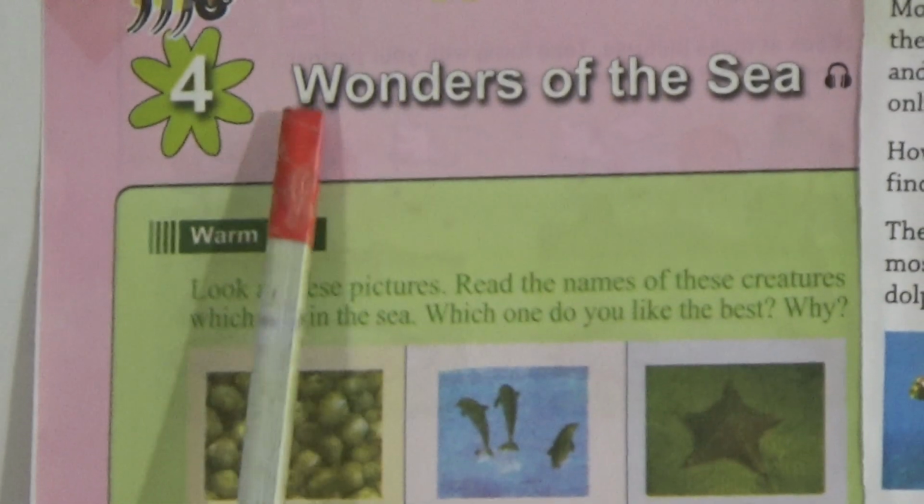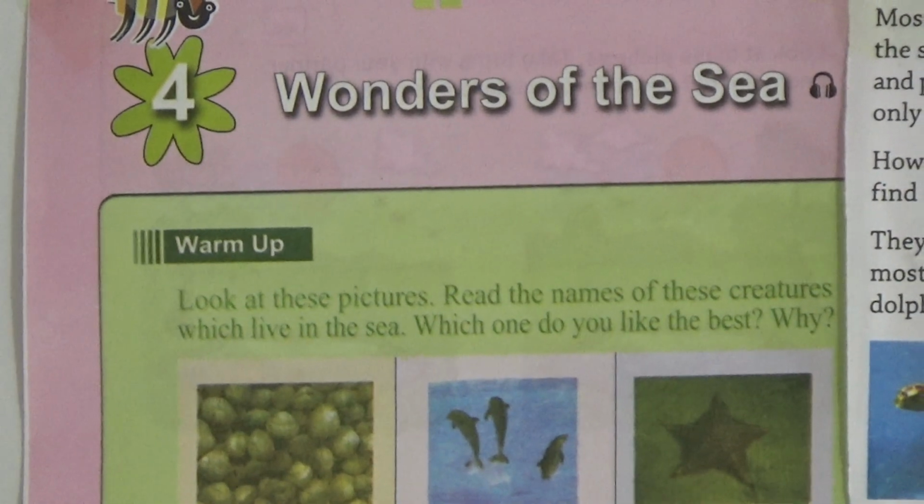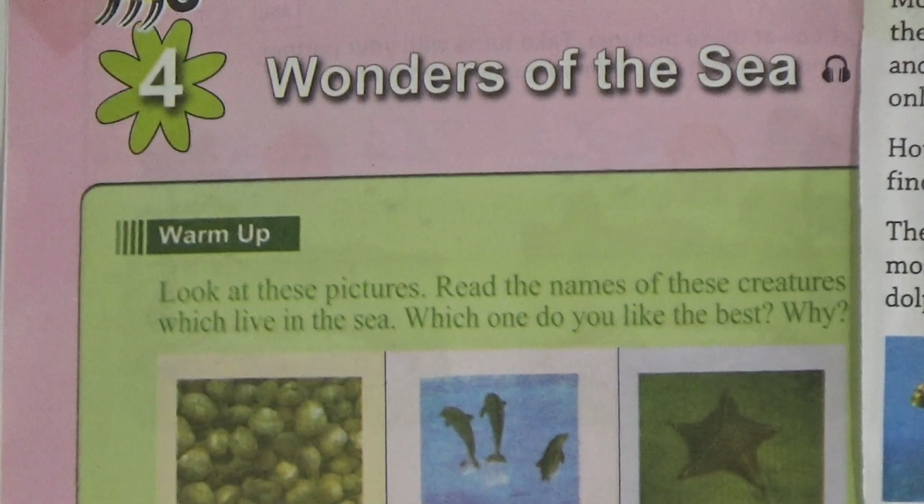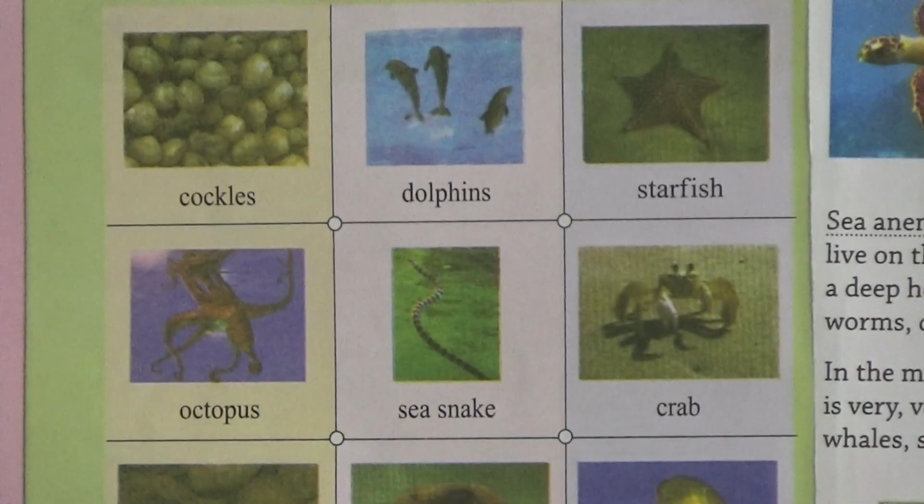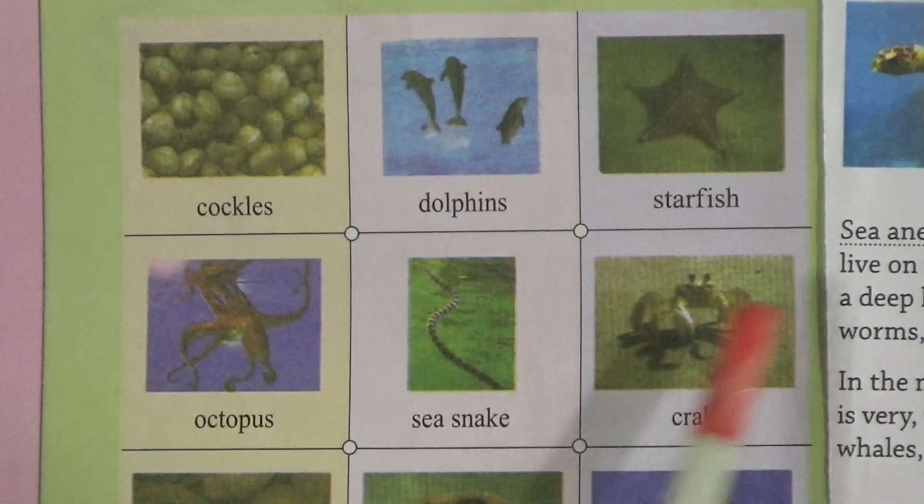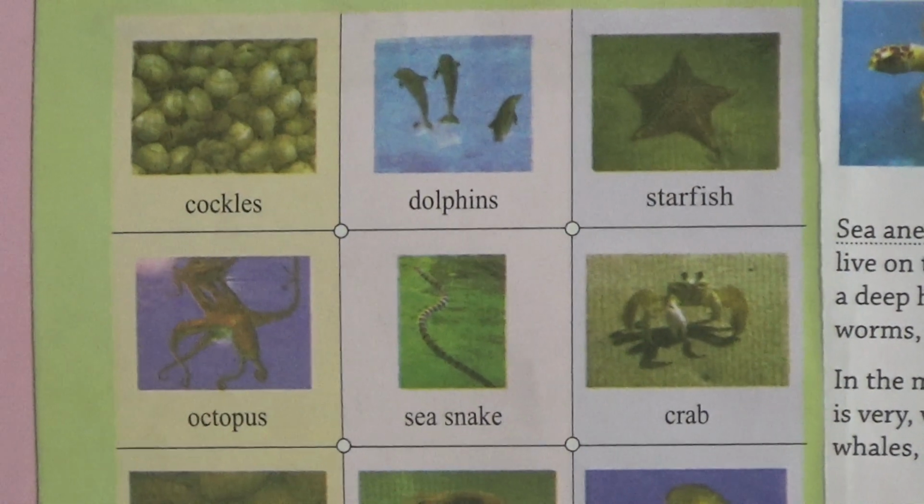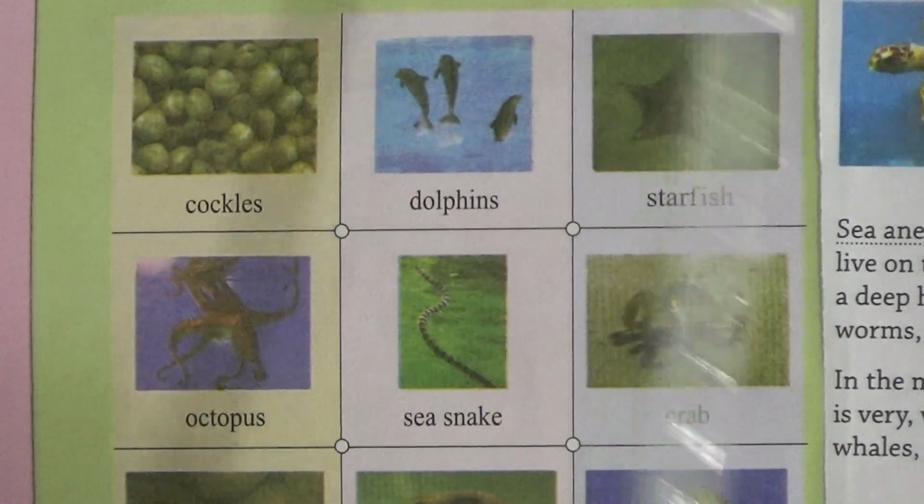Look at the board. This is Unit 4 and the chapter's name is Wonders of the Sea. And just look here, there are some pictures that are actually sea animals. These actually live in the seas. So today our topic is Wonders of the Sea. So let's start.